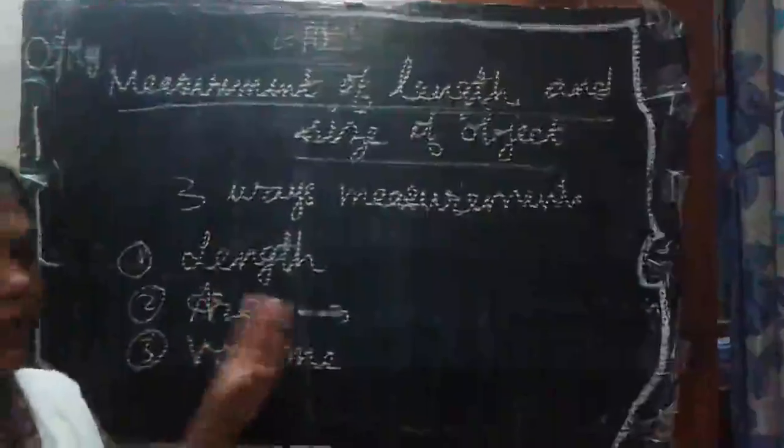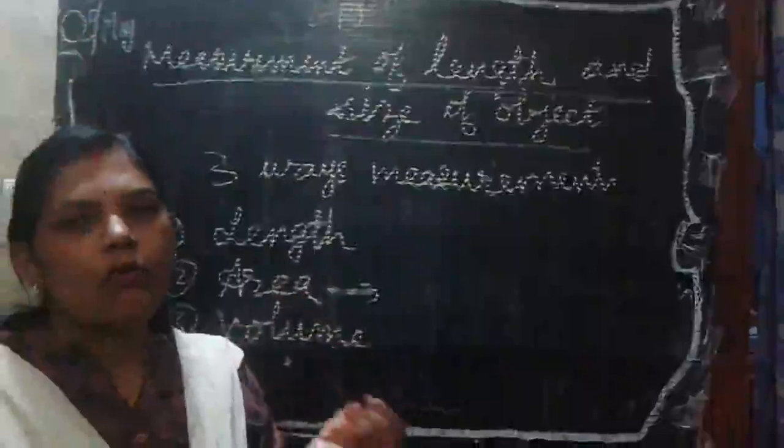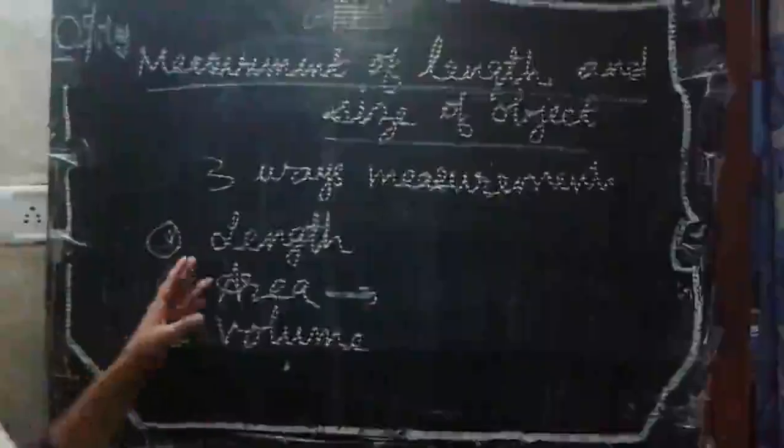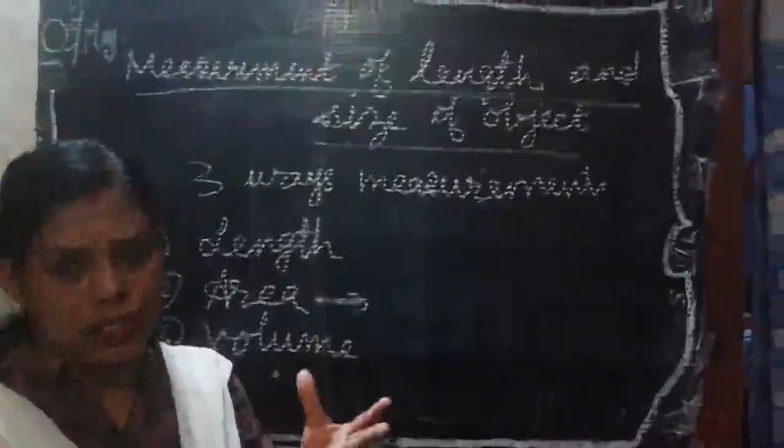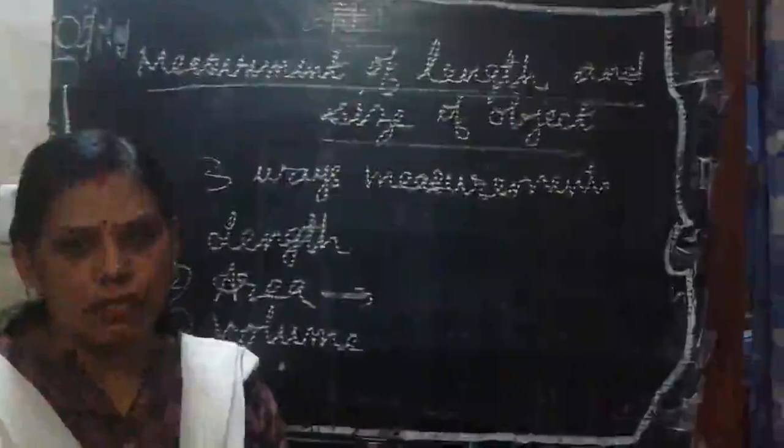So that is different. And for volume, if it is a cube, then we will measure the volume only, right? Even for size, that is volume. And length shows the distance.